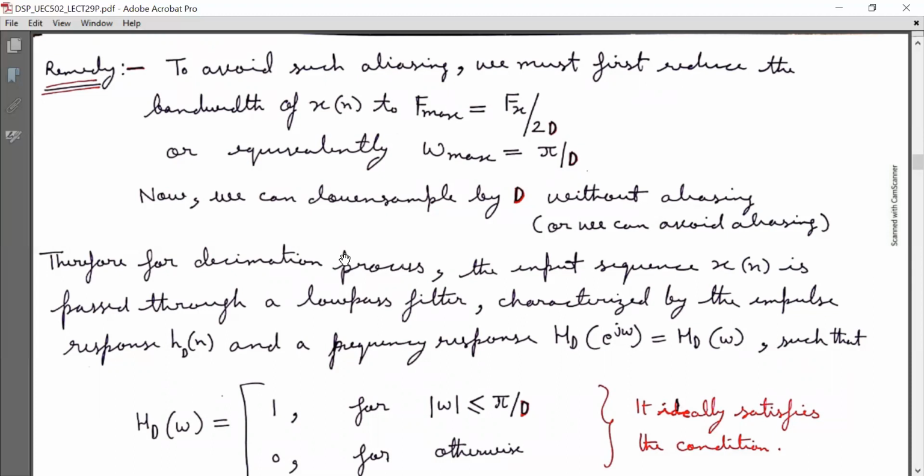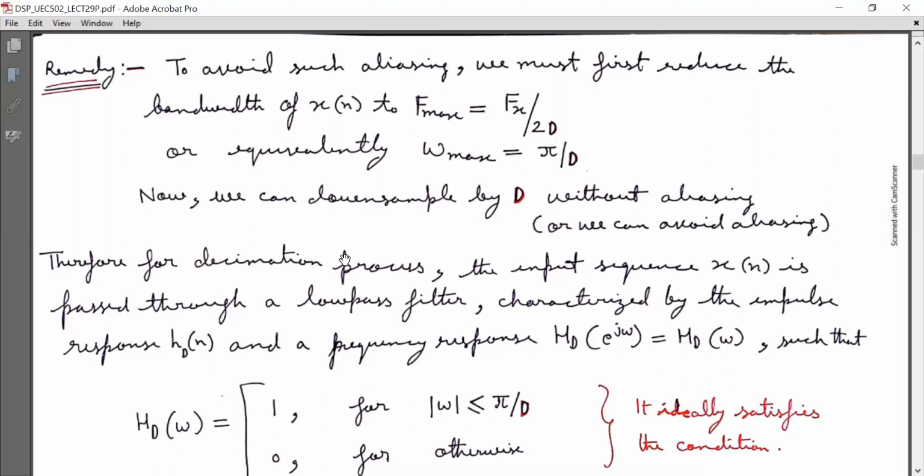But we know that Fy is Fx by D, so at the output the folding frequency is Fx by 2D. So to avoid aliasing, we must first reduce the bandwidth of xn to capital F maximum equal to Fx by 2D, or equivalently small omega max equal to pi by D.